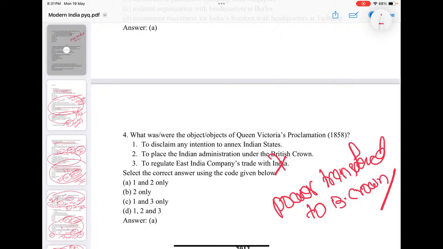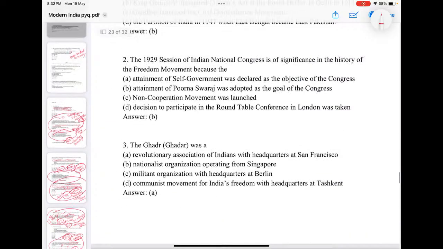So the company is no longer there as a power body. Since power is transferred to the British Crown, there is no question of regulation of the East India Company's trade with India. Then there is placing Indian administration under the British Crown, and disclaiming an intention to annex Indian states. So I will go for 1 and 2.